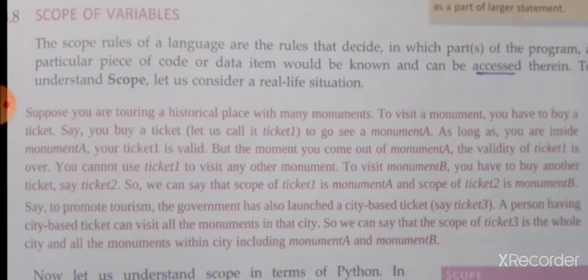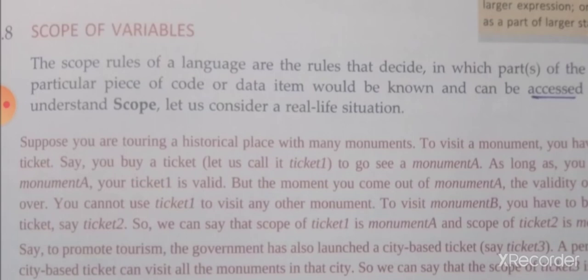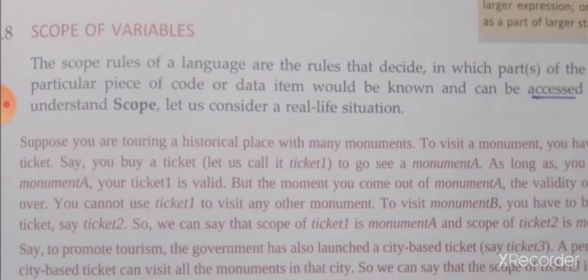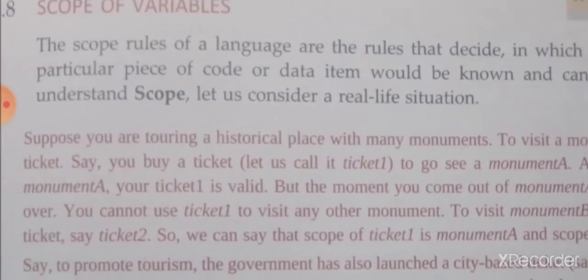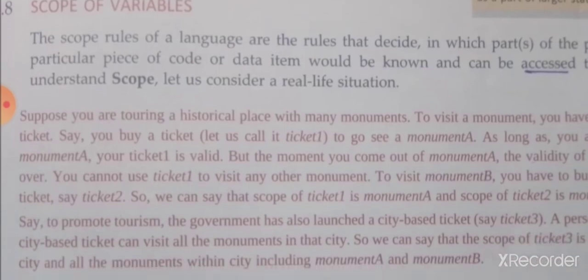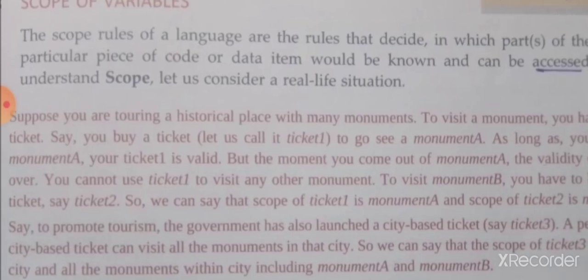Similarly, suppose our government announces one more offer for our people: dear people, if you want to visit all the historical places, you buy one ticket. This ticket costs somewhat more, but if you buy this ticket, you can visit all the places.